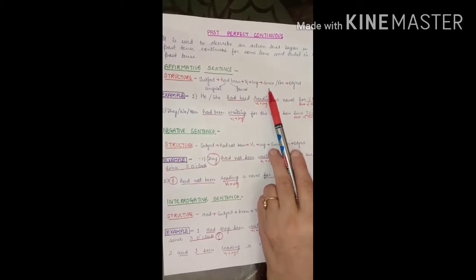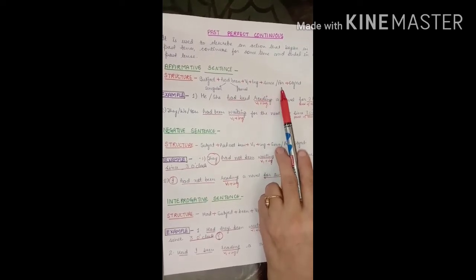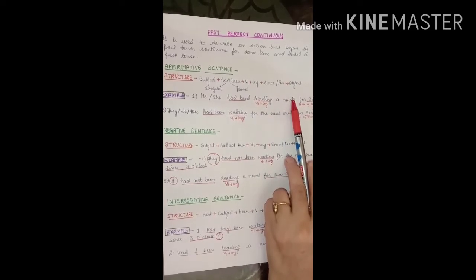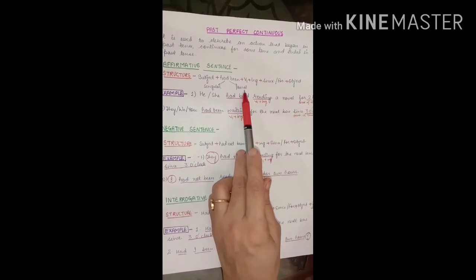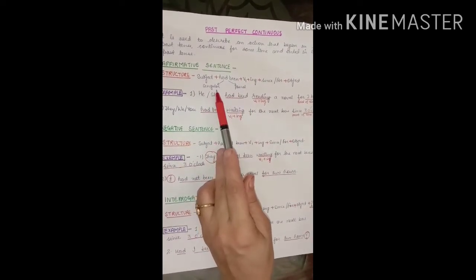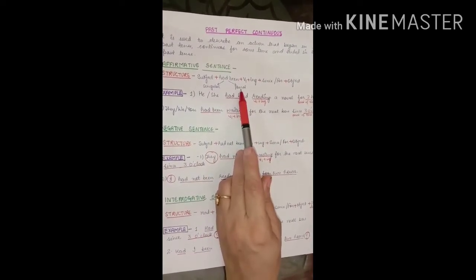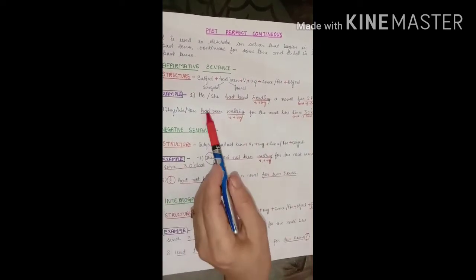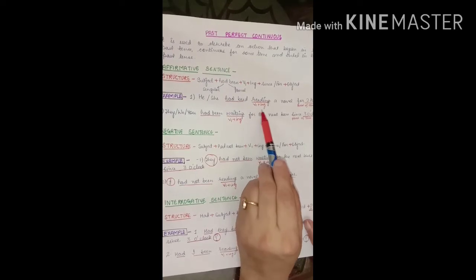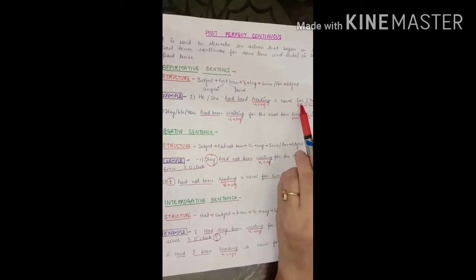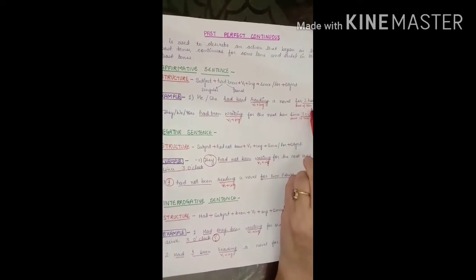Since is used for the point of time. For is used before a period of time. Had been will be used with singular as well as plural subjects. He, she, it singular, plural, you, we, they. First example. He had been reading, V1 ing, a novel for 2 hours, period of time.